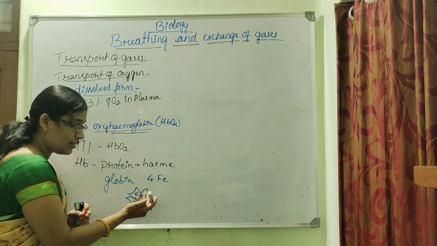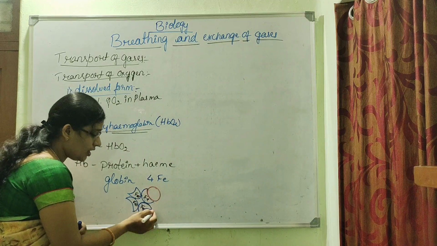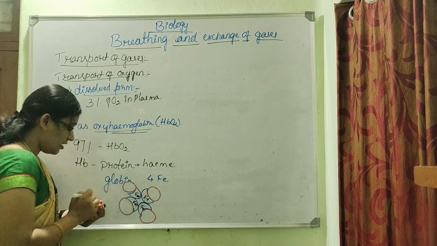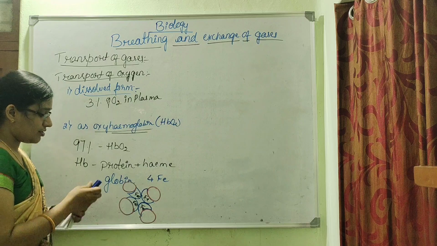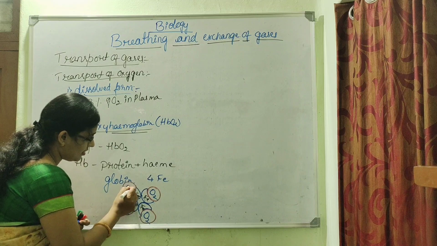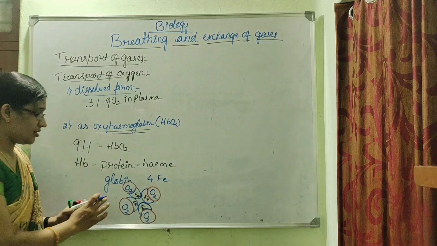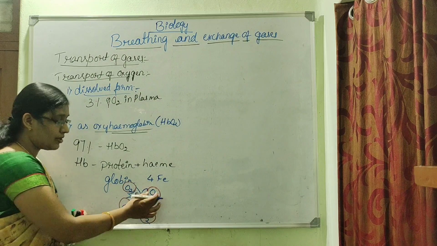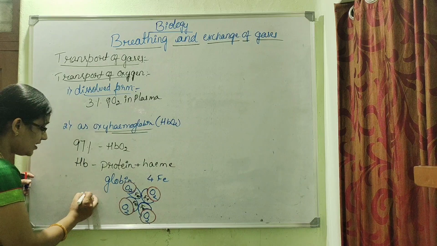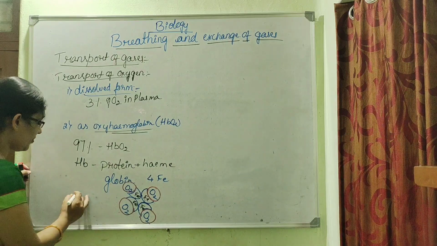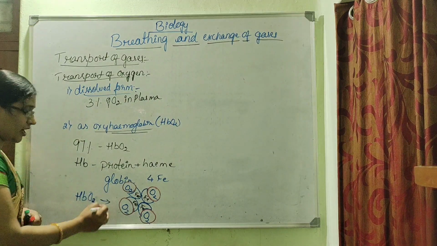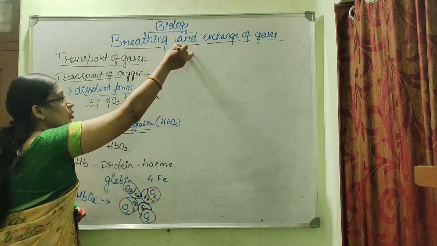Each iron atom has the capacity to bind one molecule of oxygen. So these are the oxygen molecules. Now this hemoglobin is called oxyhemoglobin. Why? Because oxygen has been bound to the hemoglobin, and hence it can be represented as HbO2. HbO2 is nothing but oxyhemoglobin.